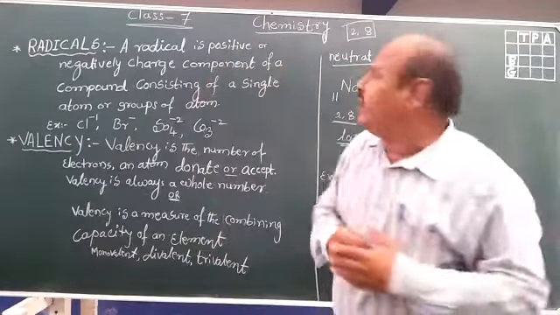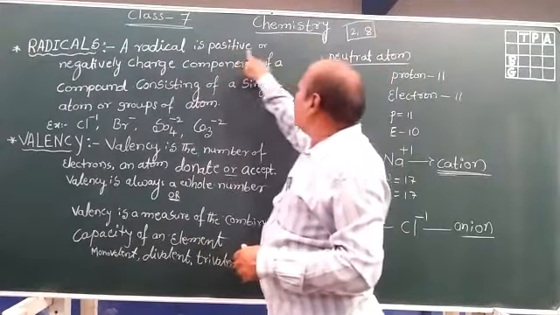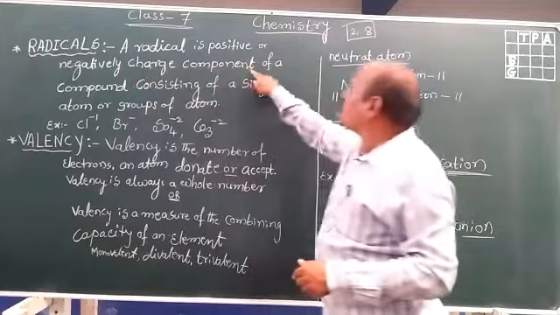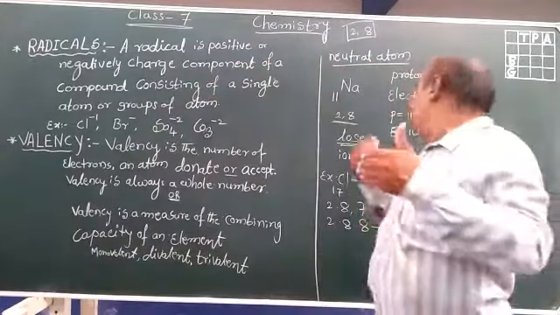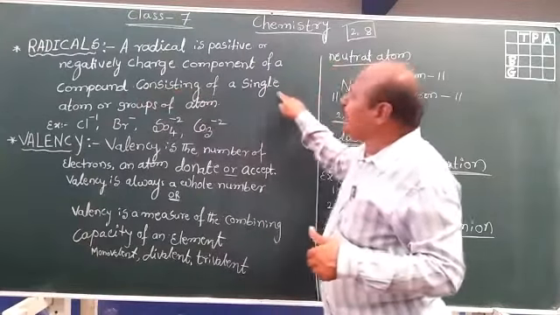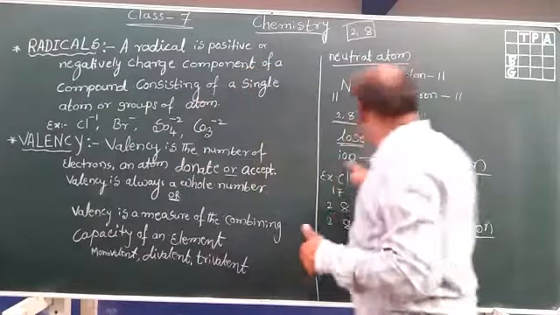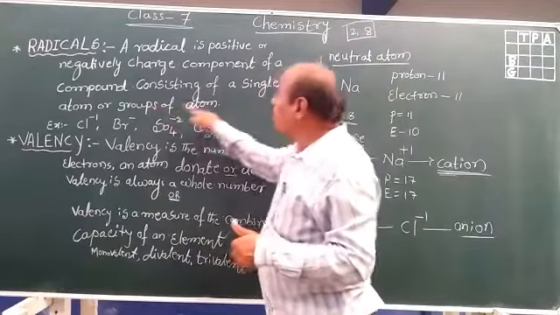Now we come to the point, the radical. What is a radical? A radical is a positively or negatively charged component of a compound. Either it may be a positive cation or an anion. It is a component of a compound consisting of a single atom, like sodium, which is one atom, or a group of atoms.